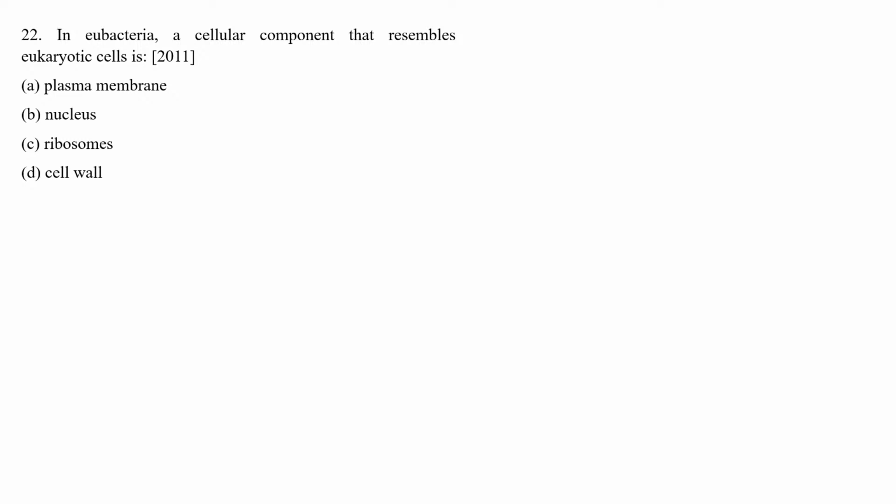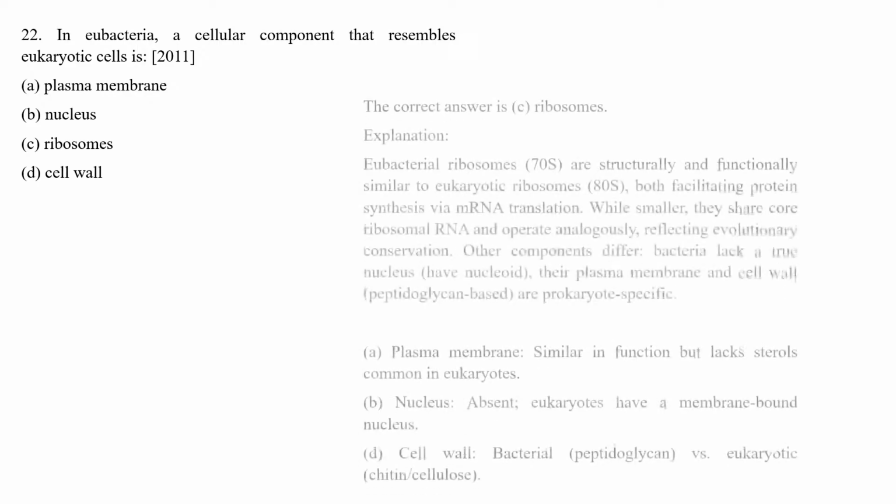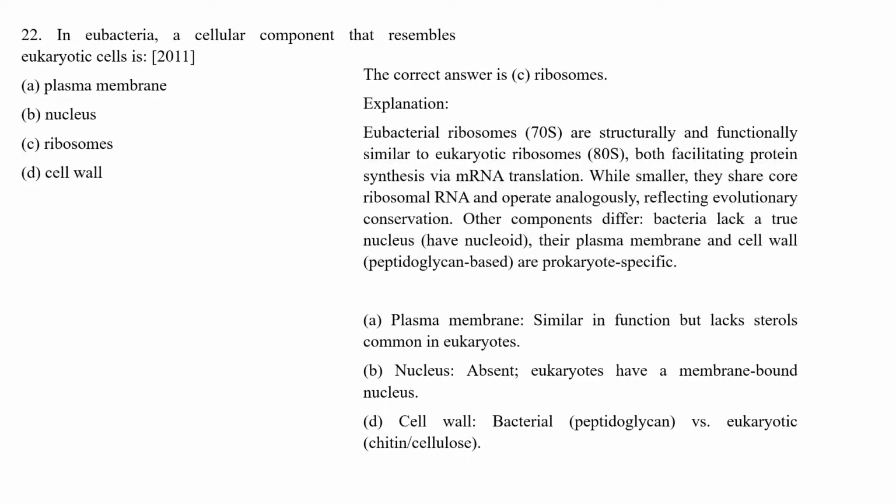The ribosome will be the correct answer, because eubacterial ribosomes, mainly called 70S, are structurally and functionally similar to eukaryotic ribosomes. Both facilitate protein synthesis via mRNA translation. While smaller, they share core ribosomal RNA and operate analogously, reflecting evolutionary conservation.